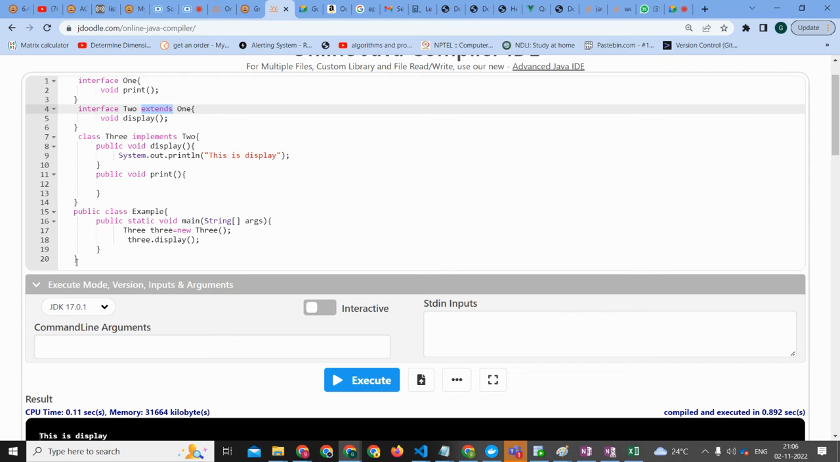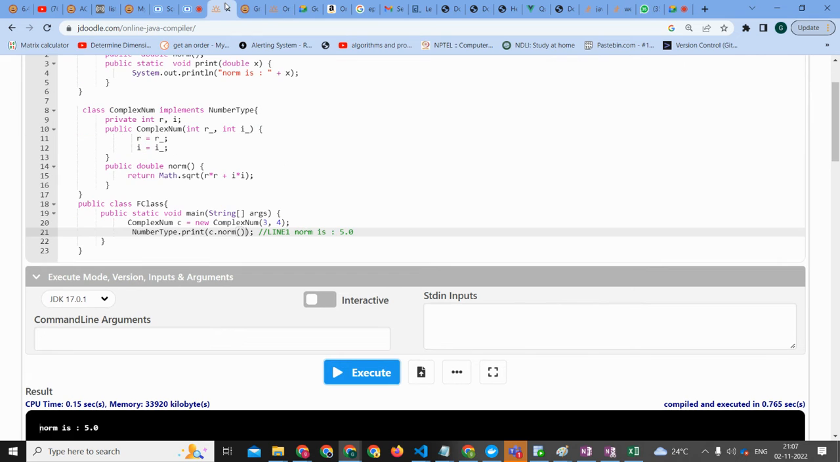Probably I missed that bracket. An interface can extend an interface. Correct. And what else are we learning here? That's all. So we can extend an interface, from one interface to another, just like from one class to another class.